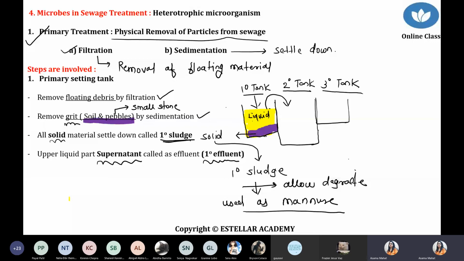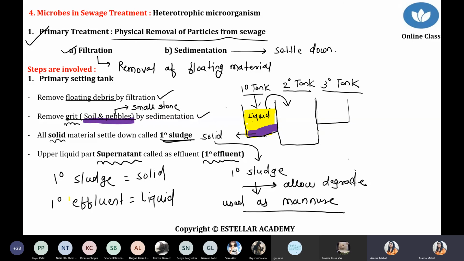Now what happened? The liquid part left, that liquid part obtained during the primary settling tank, is called the primary influent. So two important points. Number one, primary sludge, which is the solid particle. And number two, primary influent. Sludge is basically the solid which gets settled down, and influent is the liquid part present in the primary tank. Got it? Just quickly check. Is there any doubt from the primary settling tank?